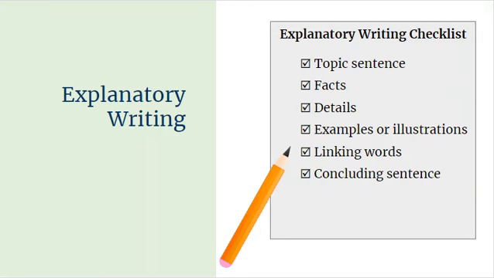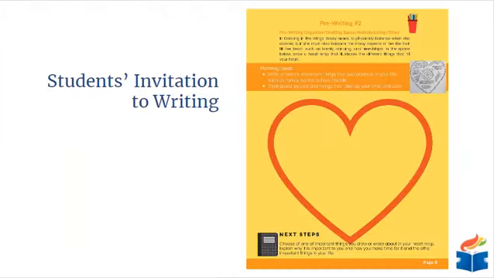Day 1. This week, students will engage in explanatory writing. Before you show them the invitation to write, you might tell the students that explanatory writing can also be called expository or informational writing. This is when writers explain something to their readers by giving them facts, details, and examples or illustrations. In the Students Lit Lab guidebook, they will receive this week's invitation to write and to move through the steps of the writing process.